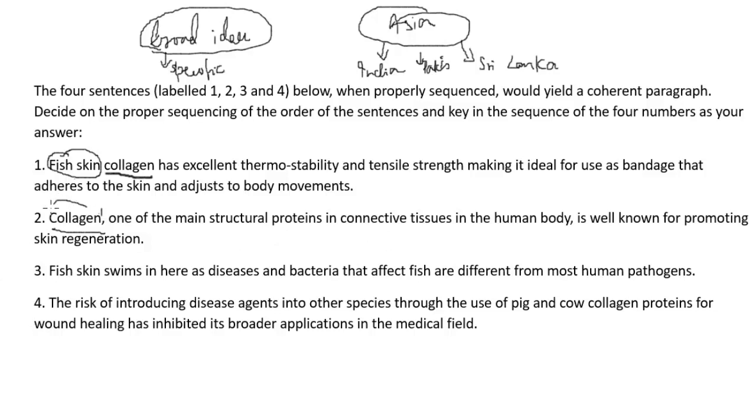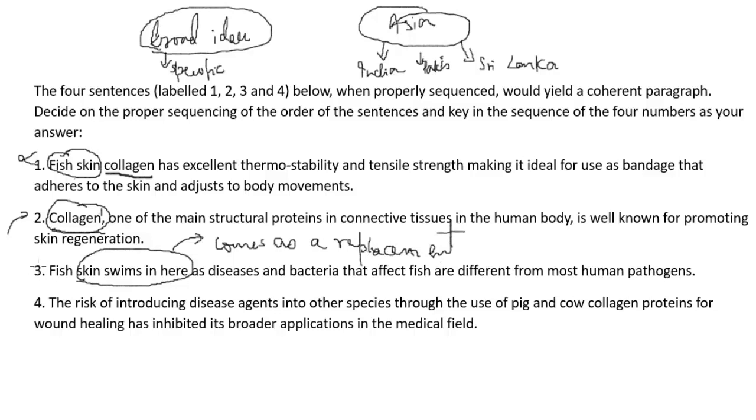So collagen is good for skin regeneration. So before we talk about this, it makes sense to talk about this. Fish skin swims in here. So when it swims in here, that basically means it comes as a replacement. We have to understand the context as to what it is replacing, right? So this also does not make sense, it cannot be an opening sentence.